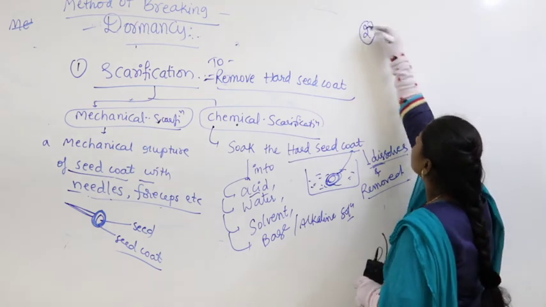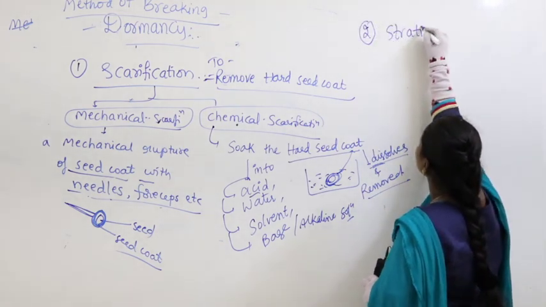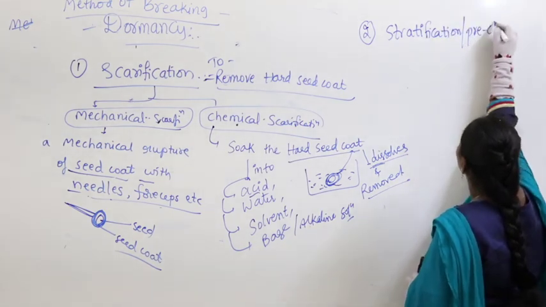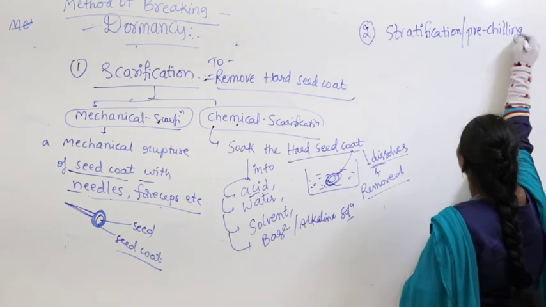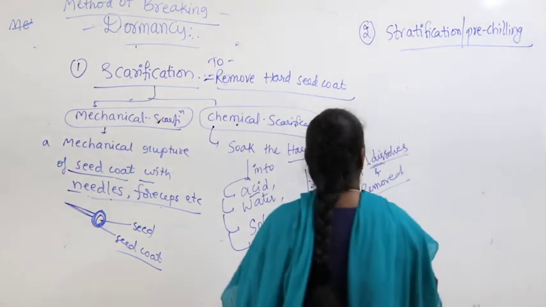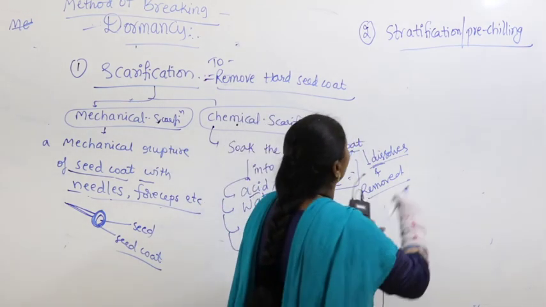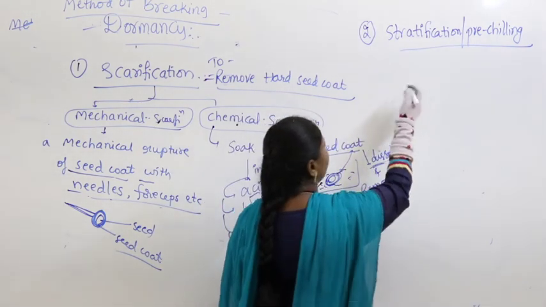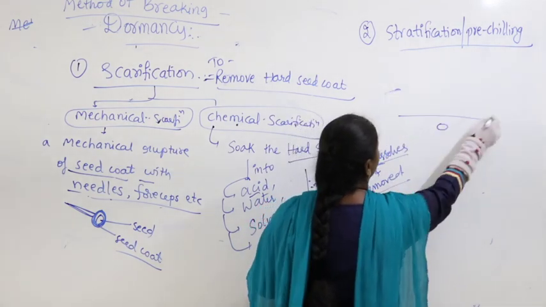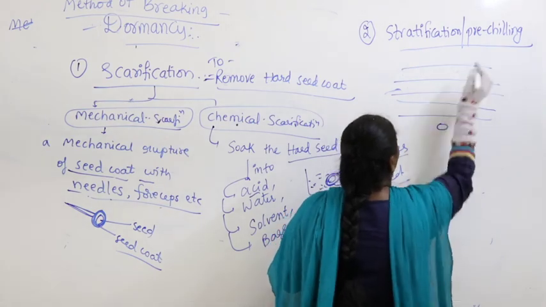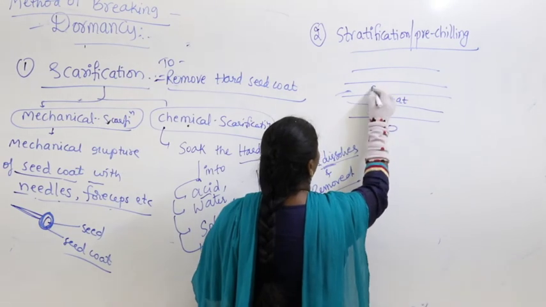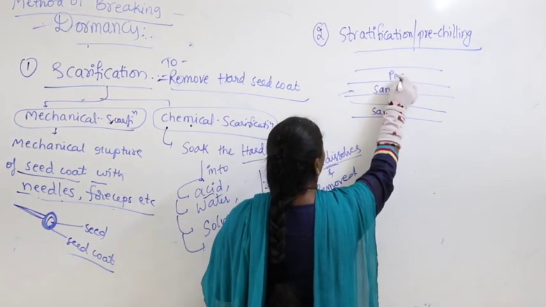Another method is stratification, or it is also called pre-chilling. Stratification is also called what? Pre-chilling. Then what is this stratification or pre-chilling? Now if you look at this mechanism, what we do is take the seed and keep it somewhere in the deeper layers of sand. One layer with the sand, another layer with the peat, again sand and peat.